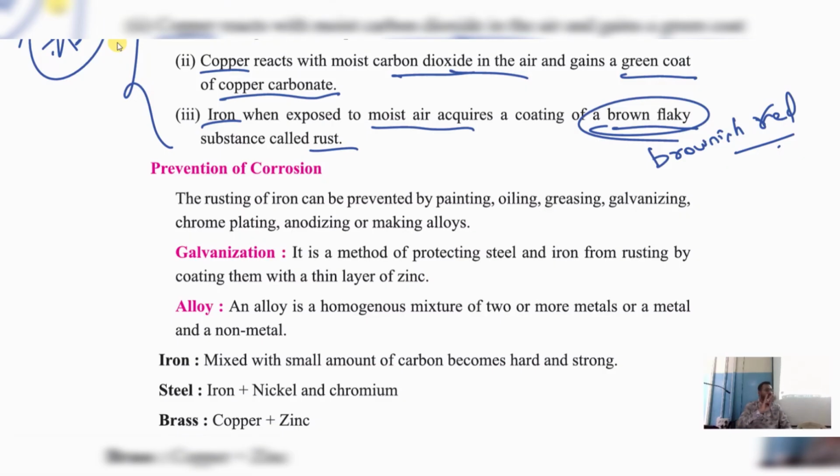Grease लगाते थे क्या? व्हील्स के पास में सभी ग्रीस डालते हैं, वायर्स के पास में, क्लच प्लेट के पास, उधर सब ग्रीस अप्लाई करते हैं. क्यों? Corrosion नहीं होना चाहिए इसलिए. And galvanizing. What is galvanizing? It is a method of protecting steel and iron from rusting by coating them with a thin layer of zinc. Zinc coating करते हैं. समझ गए बेटा?